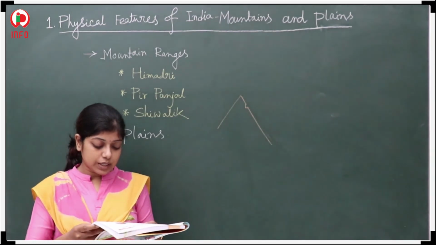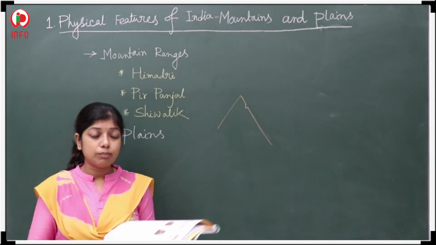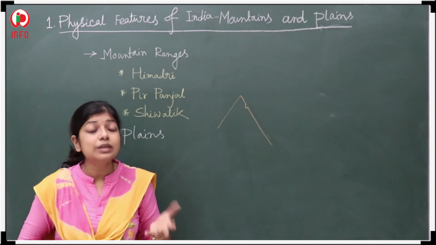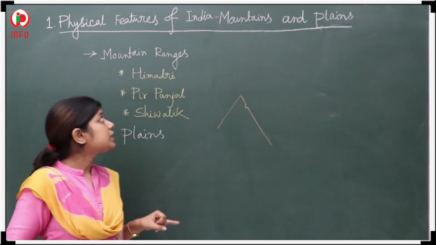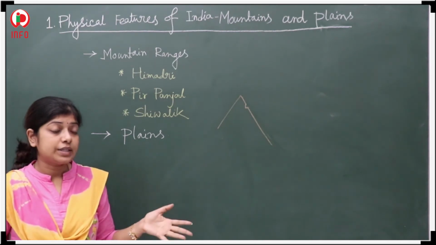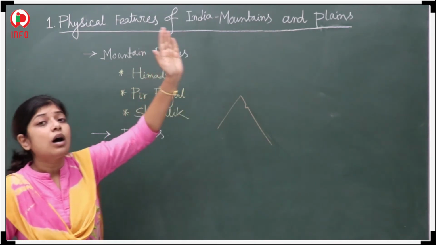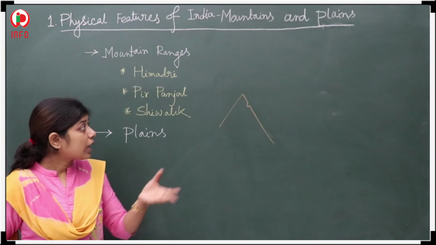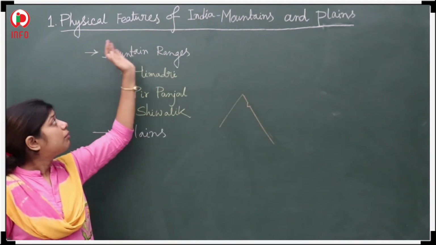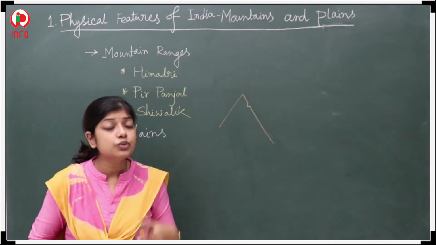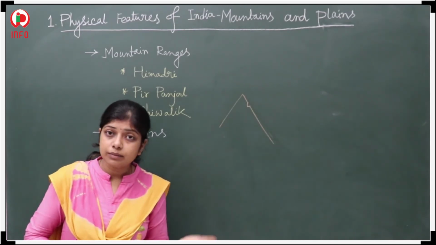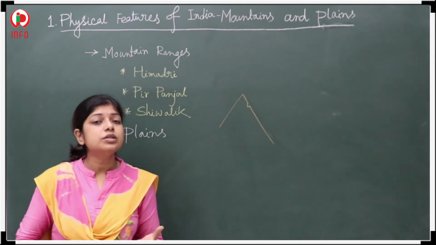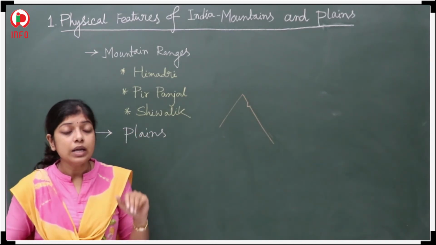First thing, I want to tell you about the highest mountain peak. Which one is the highest peak in the world? That one is Mount Everest. So first, the Himalaya is located from the Indus to the Brahmaputra. We were discussing the Himalayan mountain range, and there are other mountain ranges present in our country, but today our discussion was regarding the Himalayan mountain range.